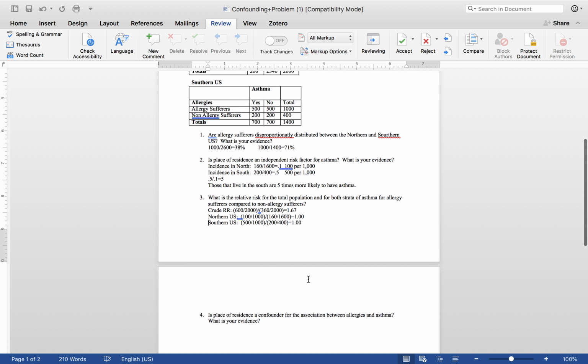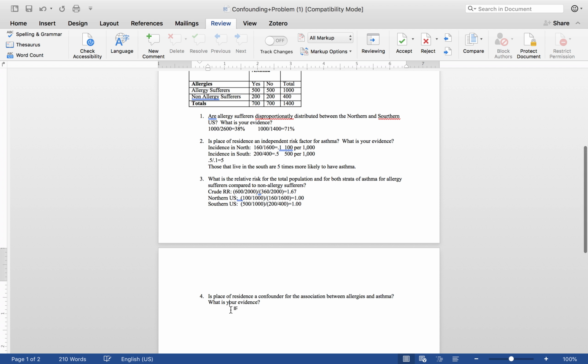So in this final question here, this place of residence is a confounder for the association between allergies and asthma. We can say that yes, this evidence does show that place of residence is a confounder for this relationship. So we found that in the first two problems. That's our method 1.